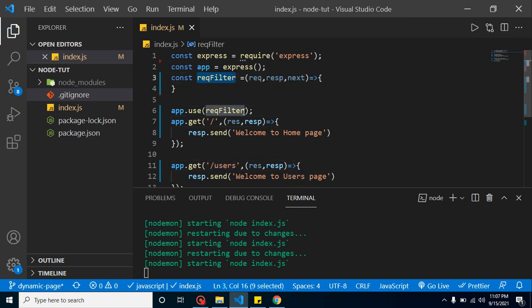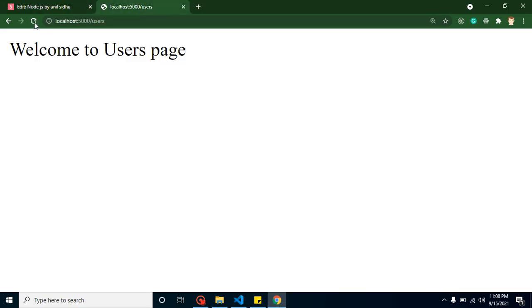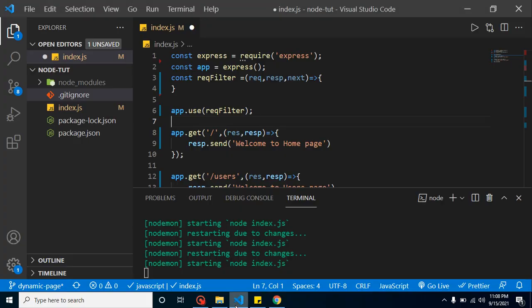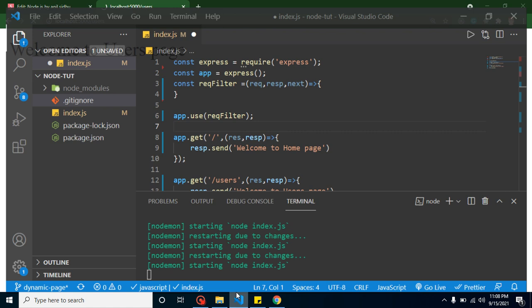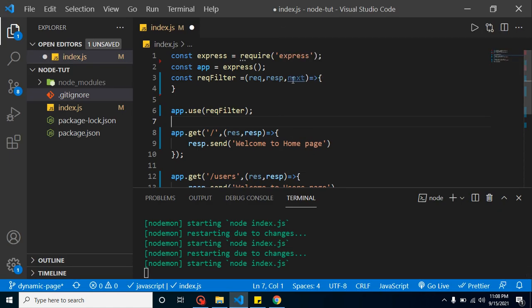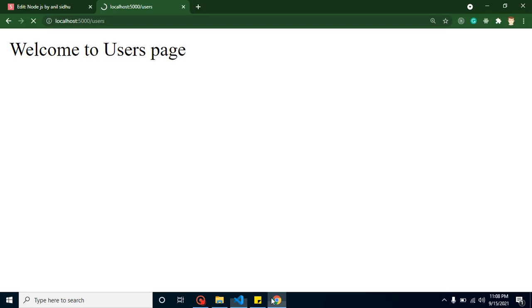As you can see, we already applied it on the app, so it's working fine. Actually, note that you will find your page is just loading and loading. Here you can see that there is no response; you can say that the request is completed. The reason is, when we want to complete any request, we just have to run this next function. Now you will find that everything is working fine.